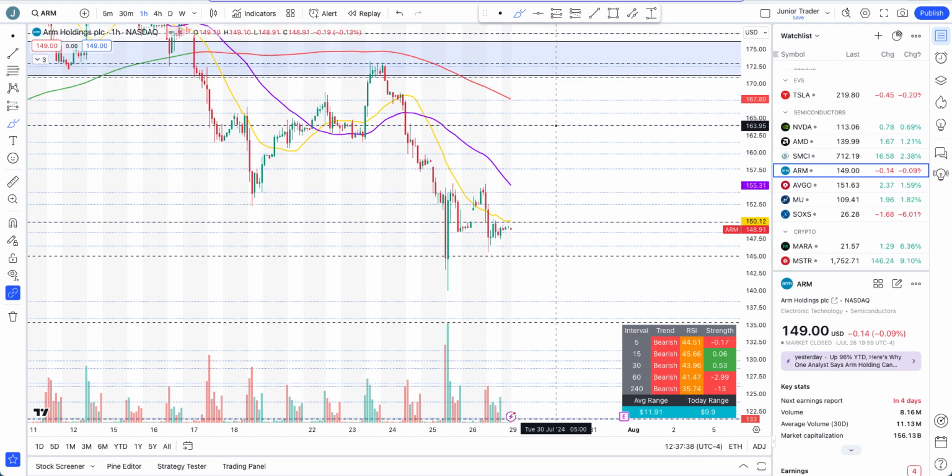Then I would say there's high likelihood of 163, otherwise no. And if we break 145 to the downside with the 50 days moving average, which we are already below a little bit, then we are continuing lower, guys. So let's see if it chops around here, but a confident play to the upside would be about 154 and 31 cents in my opinion. Otherwise, it's just going to continue lower.